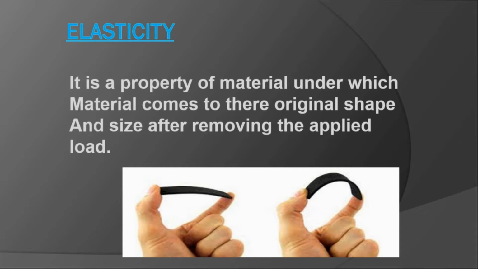Elasticity. It is a property of material under which the material comes back to its original shape and size after removing the applied load. It means that after applying a force on a body, the body changes its shape, and on removing the force, the body comes back to its original shape and size. This is the property of elasticity.